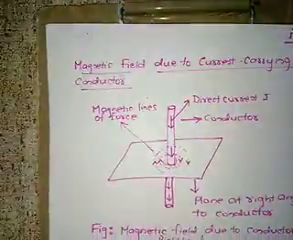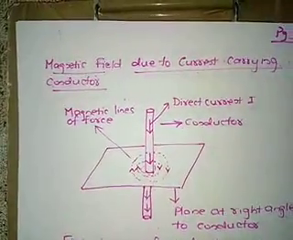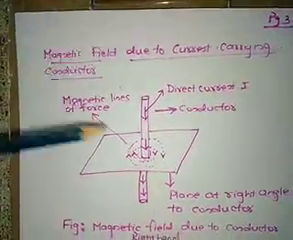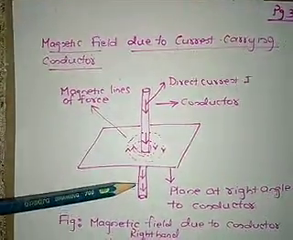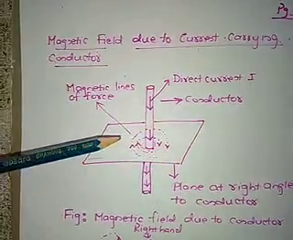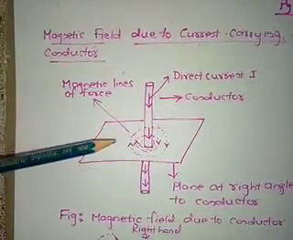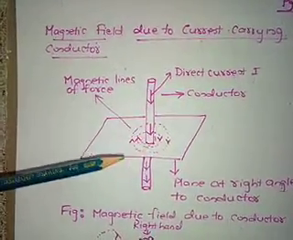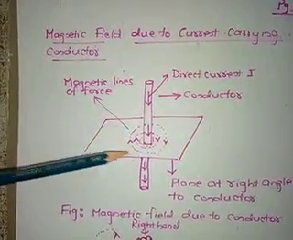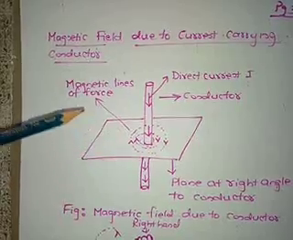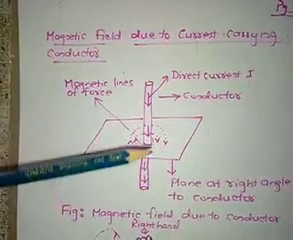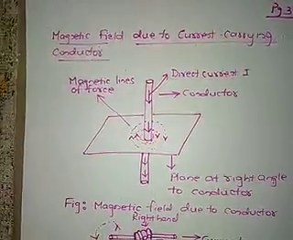Next is the magnetic field due to a current carrying conductor. This is the conductor which is carrying the current. Surrounding this current carrying conductor there are concentric magnetic lines of force in the form of circles. So these concentric magnetic lines of force exist in a plane which is perpendicular to the conductor. It is perpendicular to the conductor, right?